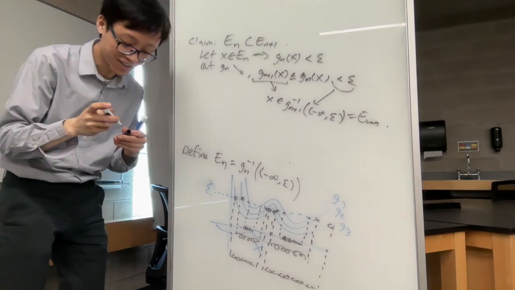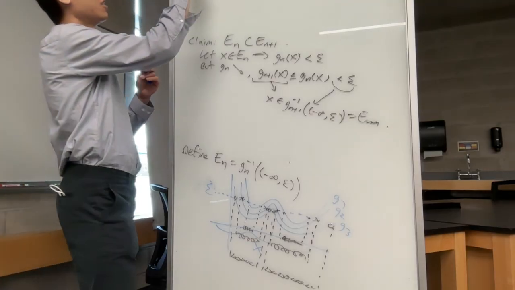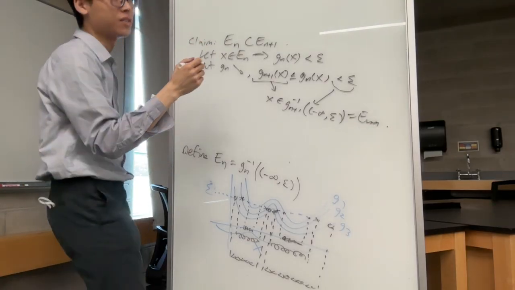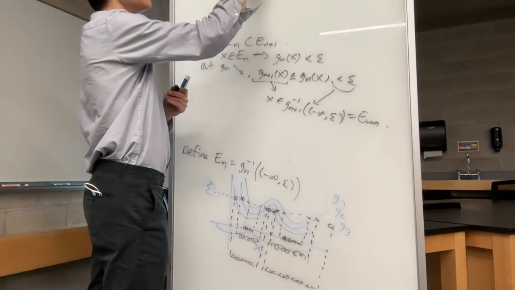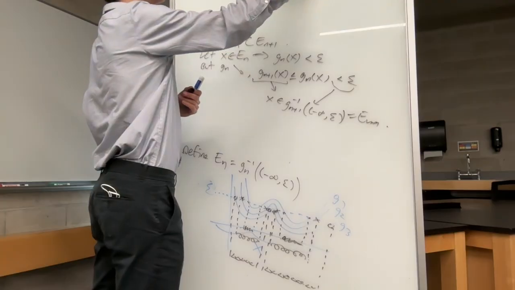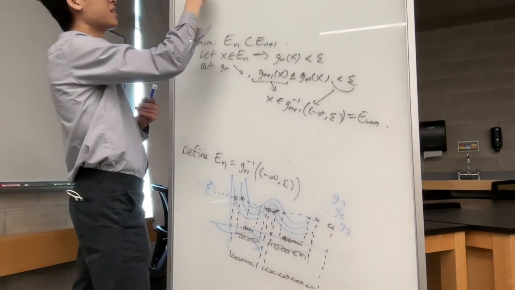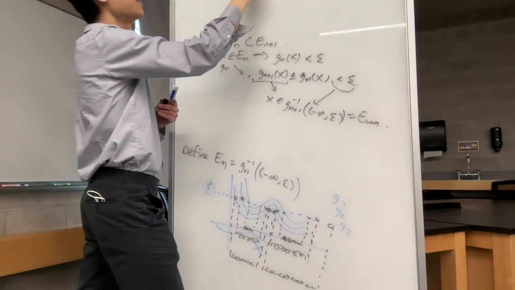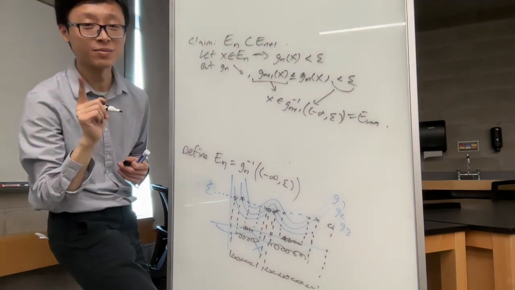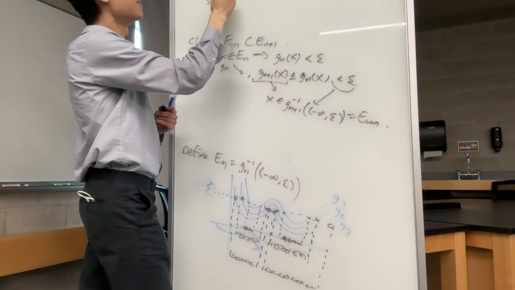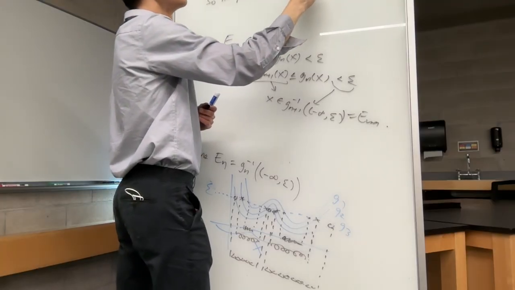But they are not just nested. There's another thing that we can say about them. Recall that, since F and Fn were both forced to be continuous, the Gn is continuous on X. But then, negative infinity to epsilon, that's an open set. Negative infinity epsilon is open. So by topological continuity, its pre-image must also be open. But its pre-image is precisely En. So its pre-image En is also open.